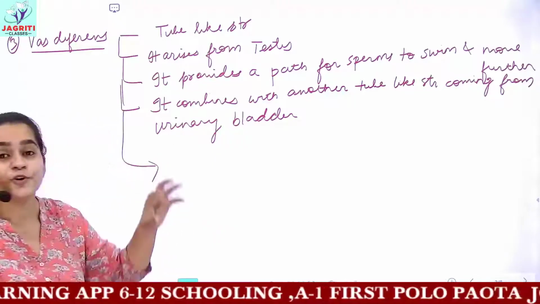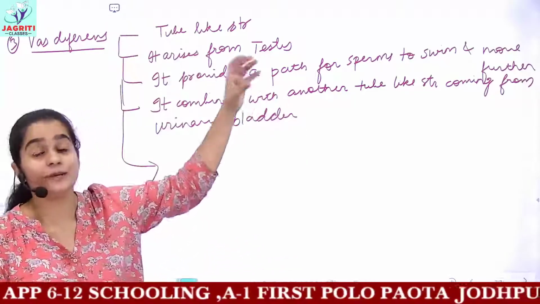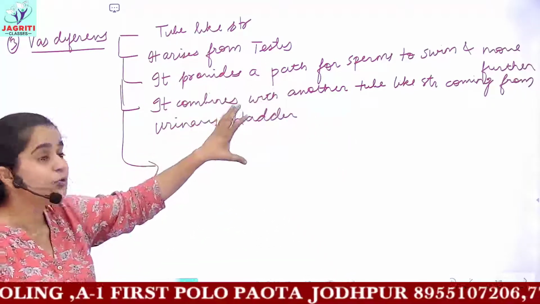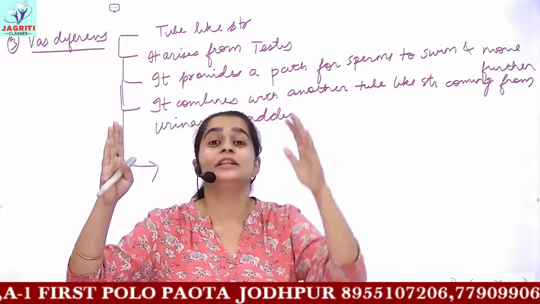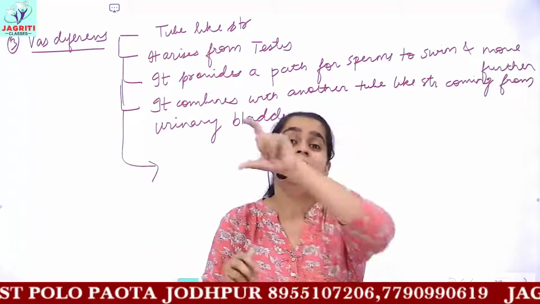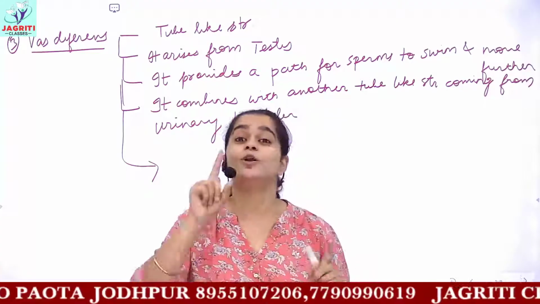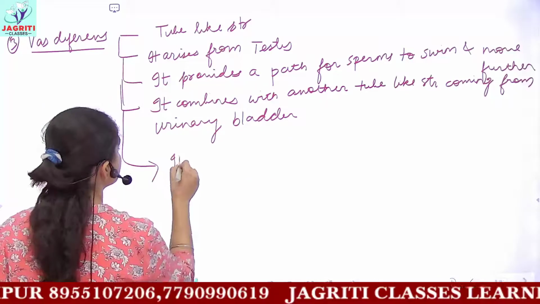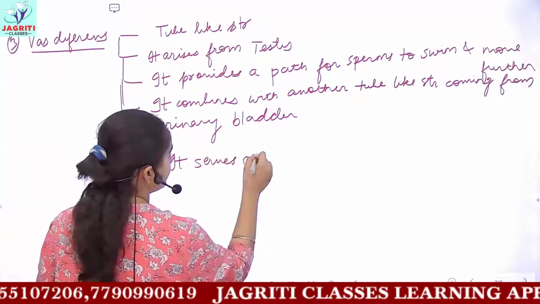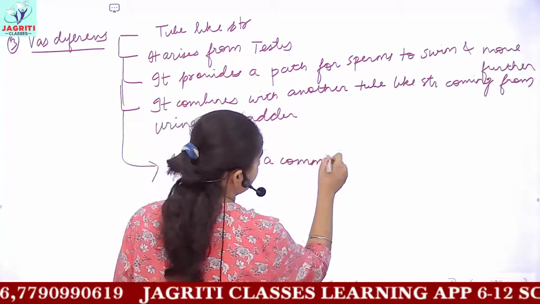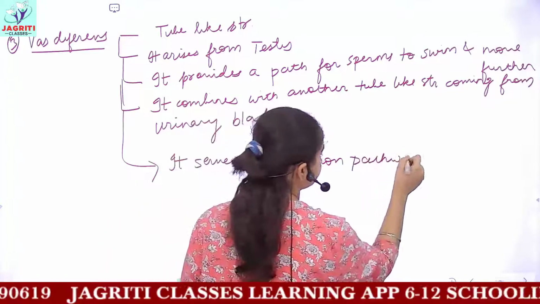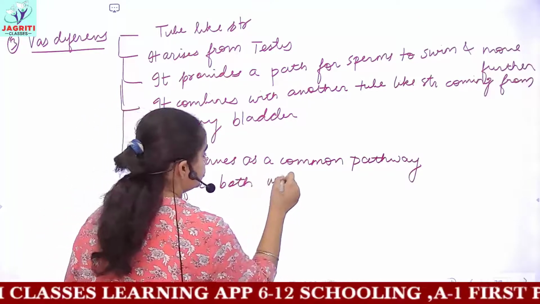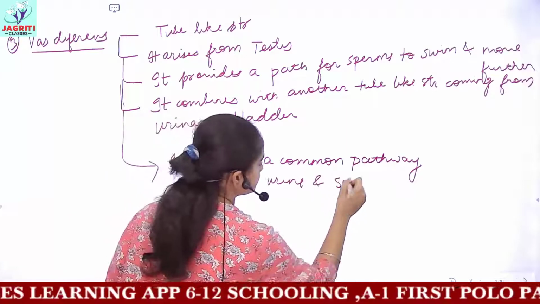From the urinary bladder, urine would be released out, and in the vas deferens you have sperms. So when vas deferens combines with the tubule coming from the urinary bladder, it serves as a common pathway for both the sperms and the urine. So we say that vas deferens serves as a common pathway for both the urine as well as sperms.